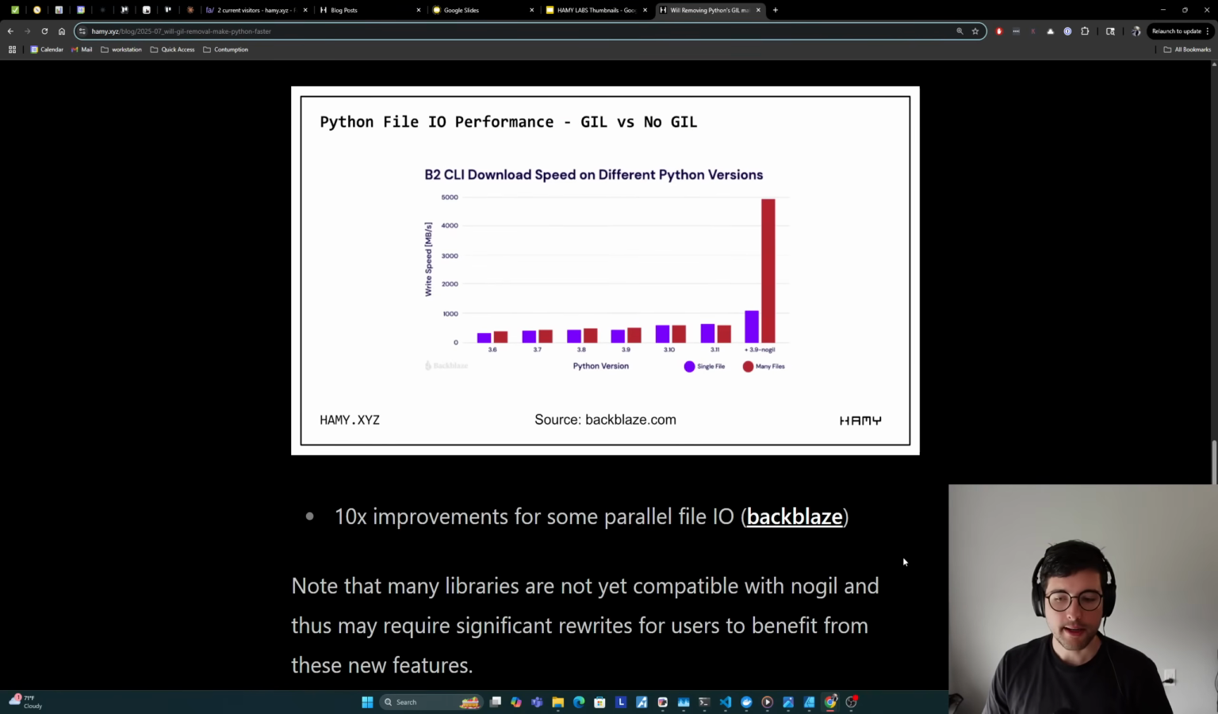One thing to note is that many libraries are not yet compatible with no GIL, and thus may require significant rewrites for users to benefit from these new features. And so, there are some caveats here: it's going to take some time for a large part of the ecosystem to even benefit from this stuff, and it's going to be one of those things that Rust faced with async, where, for at least some amount of time, there's going to have to be multiple versions of packages to make them compatible with the different versions of Python that people are using. And so it's going to be a little bit messy, and it's going to take some specialized time and thought to make this even work for you. But this is the direction that Python seems to be going.